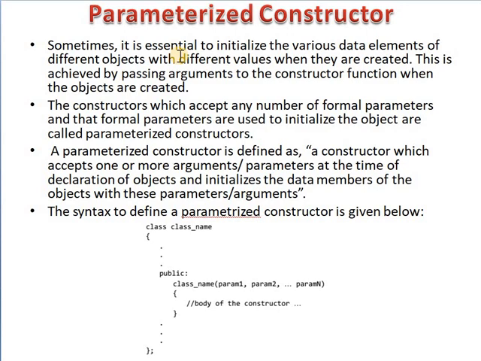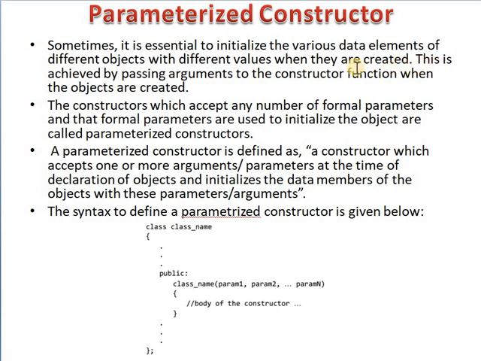Sometimes it is essential to initialize the various data elements of different objects with different values when they are created. Sometimes we need to initialize the data elements of the object with particular values whenever they are created.